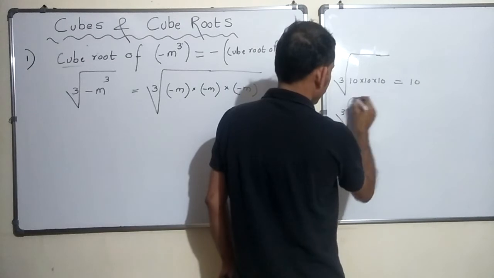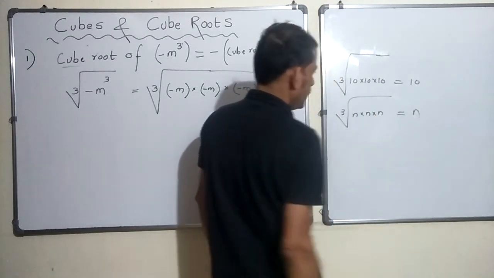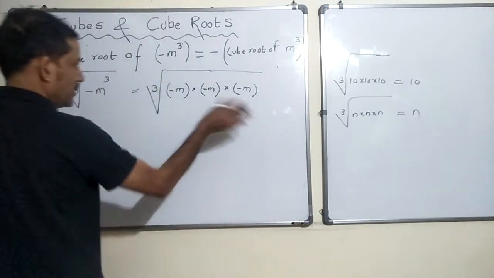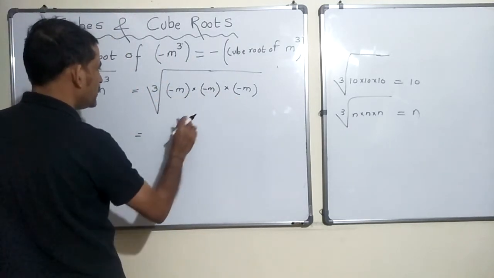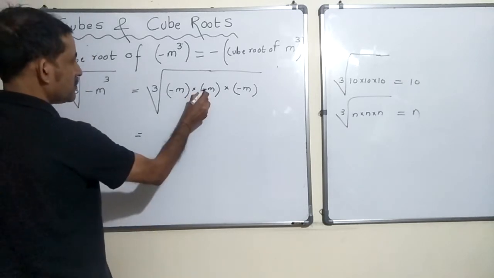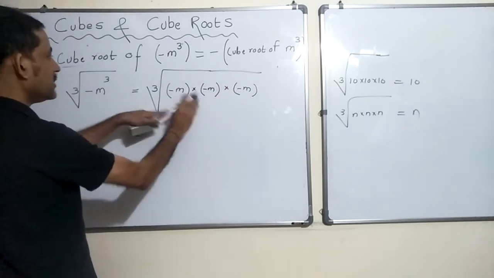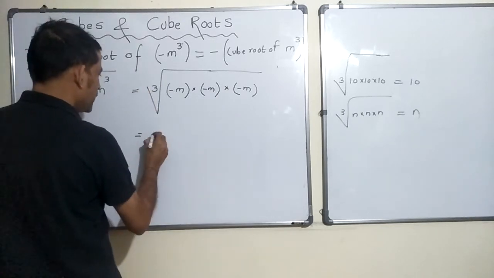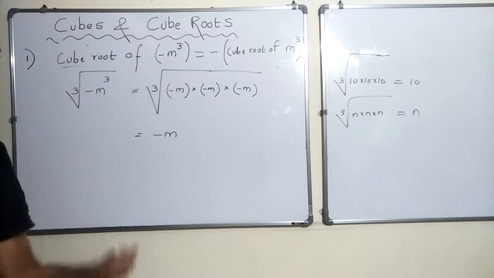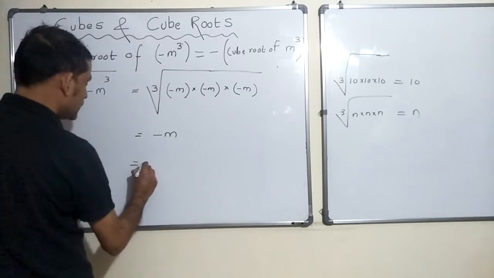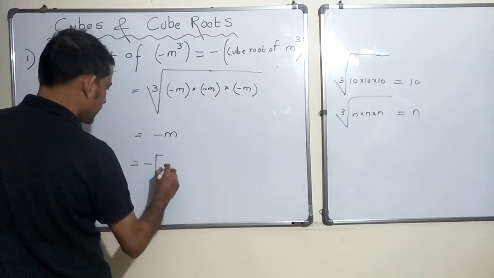Cube root of n into n into n is equal to n. Similarly, considering the cube root of minus m into minus m into minus m: minus into minus is plus, plus into minus is minus, which is the same as m into m into m, which is m cube. So this and this are the same. So this becomes minus m, correct? All right, now I am going to take the sign out here.